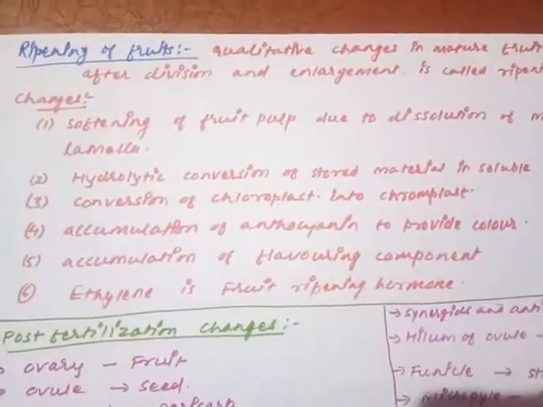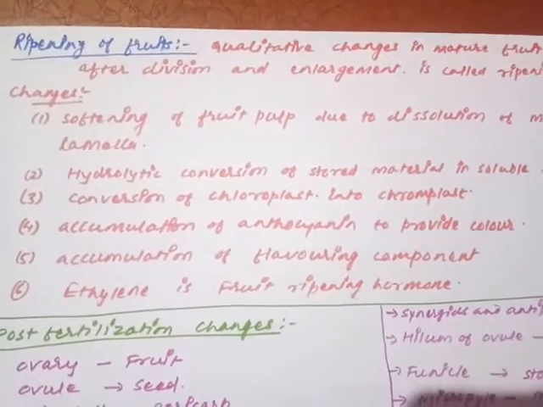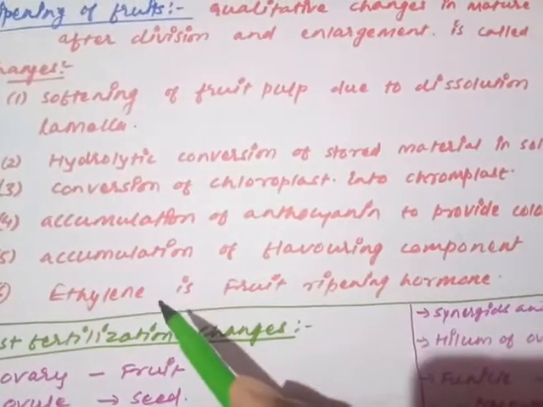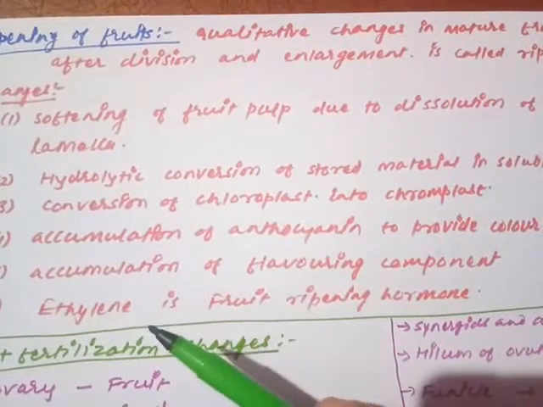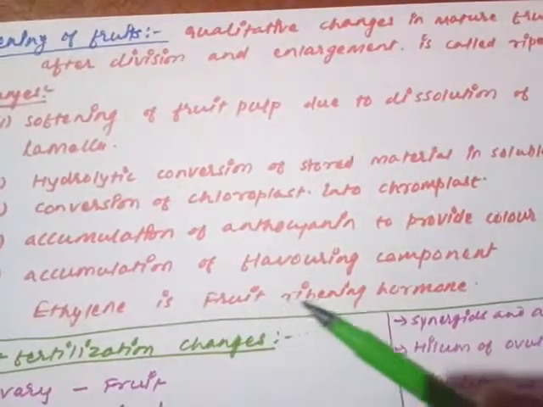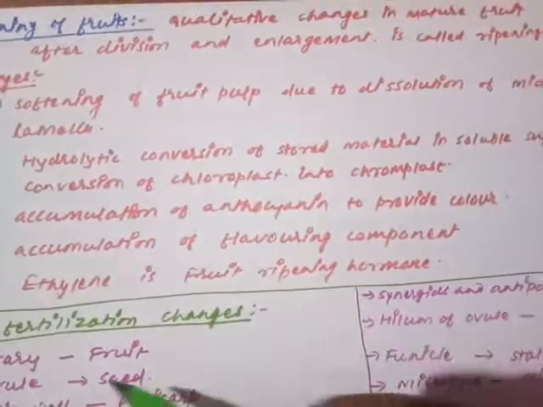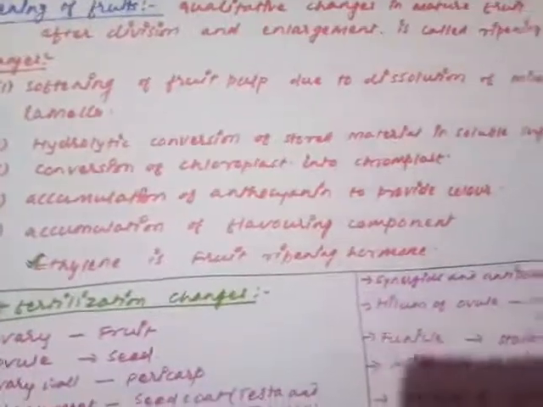And lastly, the raw fruit is converted by the influence of an internal hormone. That hormone is called ethylene, and because ethylene is responsible for conversion of raw fruit into the ripened fruit, that is called what? Fruit ripening hormone. Are you getting my point? Ethylene is a fruit ripening hormone. This is a very important question, just take care of that. Ethylene is a fruit ripening hormone.